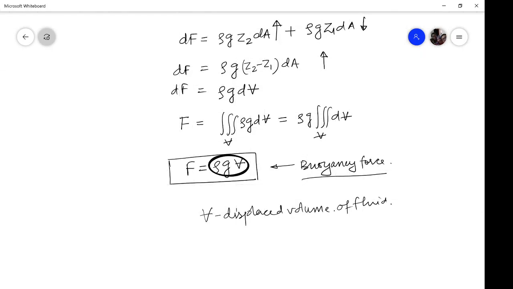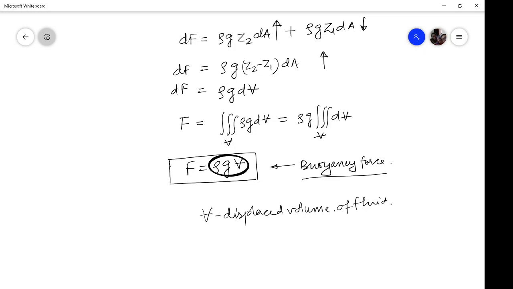Therefore, the buoyancy force is nothing but the weight of the displaced volume, because rho g is the specific weight, and when multiplied by volume it becomes the weight. So the buoyancy force will be equal in magnitude to the weight of the fluid which has been displaced by the solid. That's why you always say that buoyancy force is the weight of the displaced volume and acting upward. Now this is how it comes.